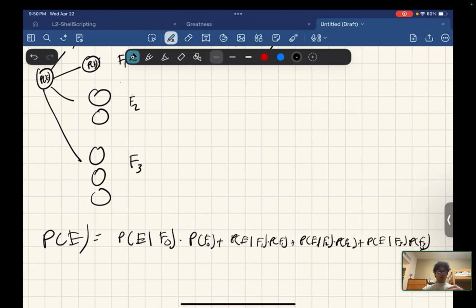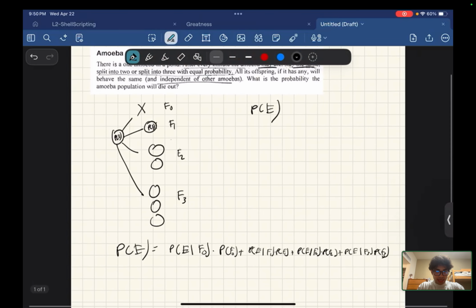So this is total conditional probability, and it says that to get the probability of E, you look at all the ways E can happen. E can happen after F0, F1, F2, or F3. Then you ask, what's the probability of E happening given that one scenario? Find that probability, and multiply it by the probability of that event occurring in the first place. You do that across all possibilities, and you get the probability of E by itself.